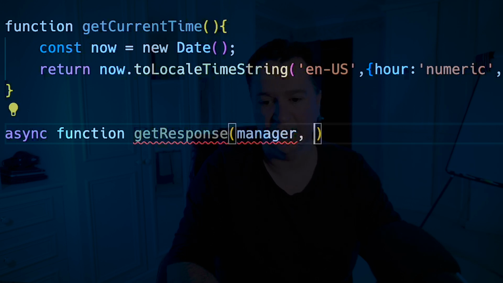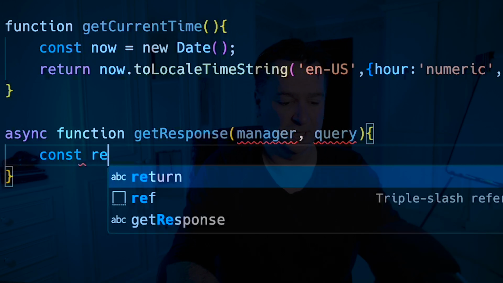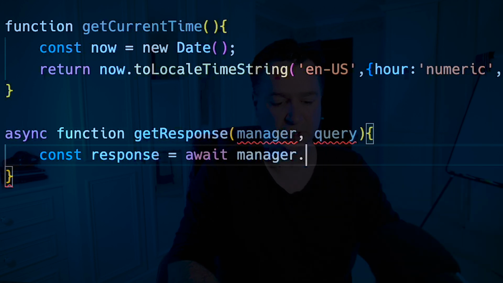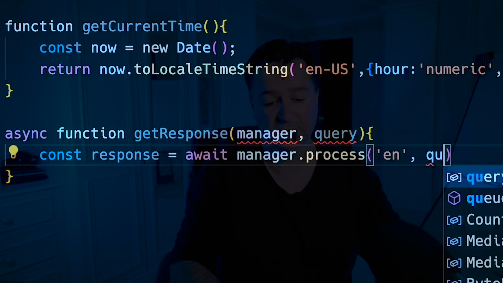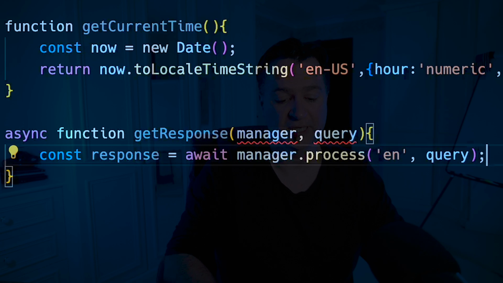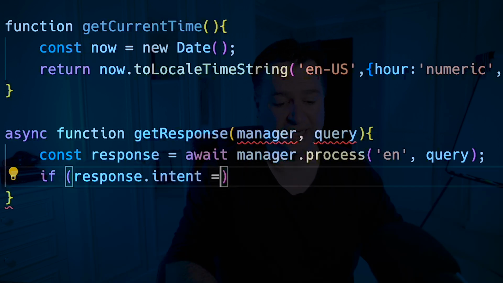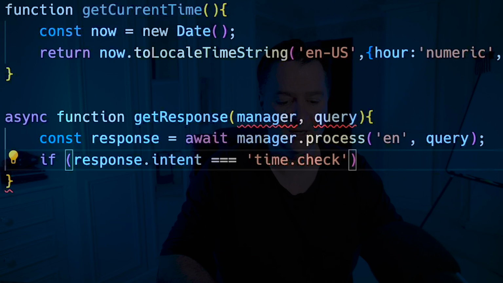One is going to be my NLP manager, and the other thing I'm going to pass in is the actual query. To interact with the model, we'll get a response back, but we just need to call manager.process and pass in the language, in this case English, and what the query is. So what time is it, tell me the time, etc. And then all we now need to do is just do a check of if response.intent is equal to time.check, which is what we set our classification up above.